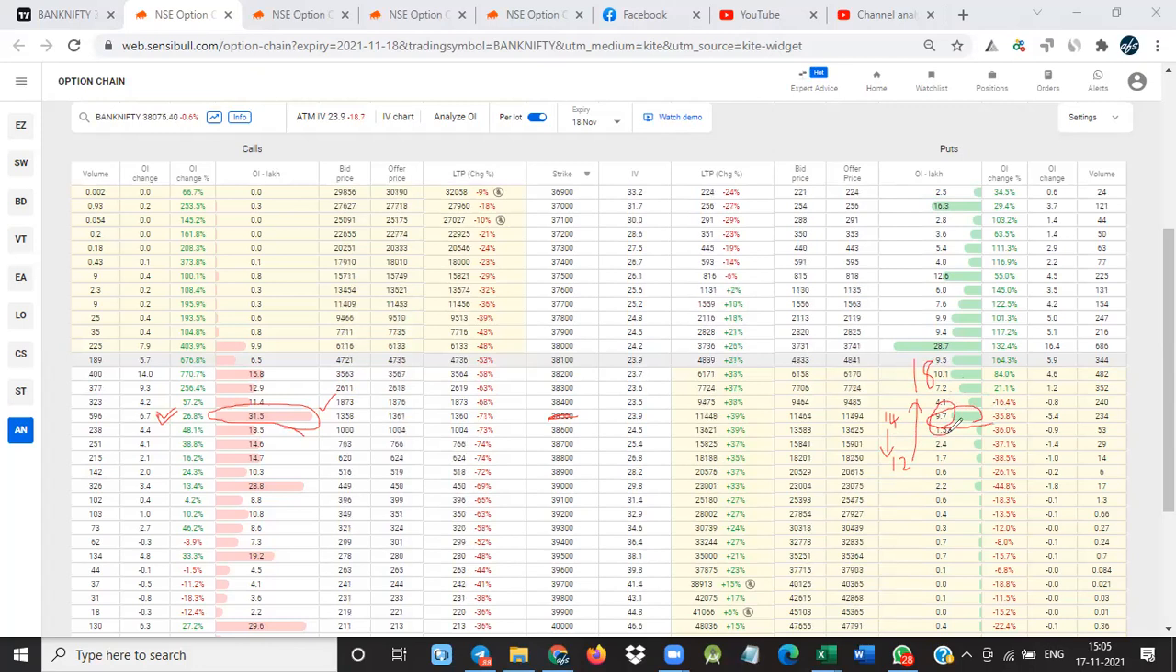Whenever this one is increasing, the market will go up. Whenever this one is decreasing, the market will go down. Puts are decreasing now, put open interest is decreasing now, so the market will go down.